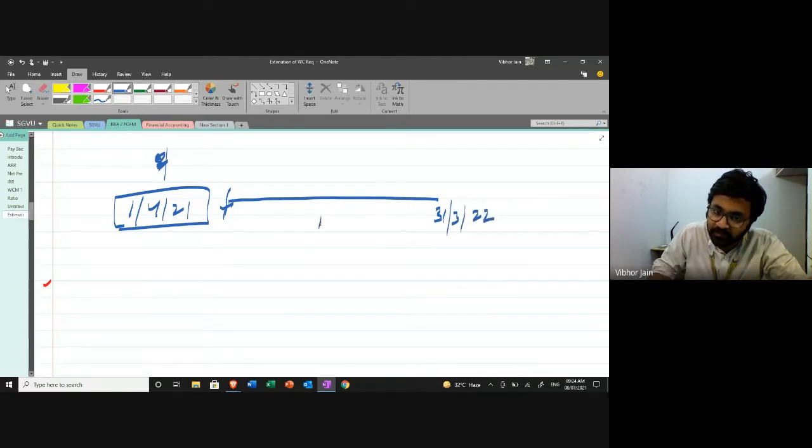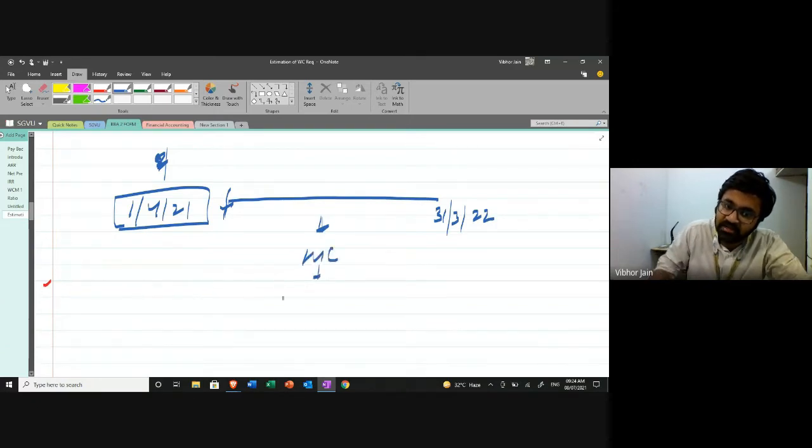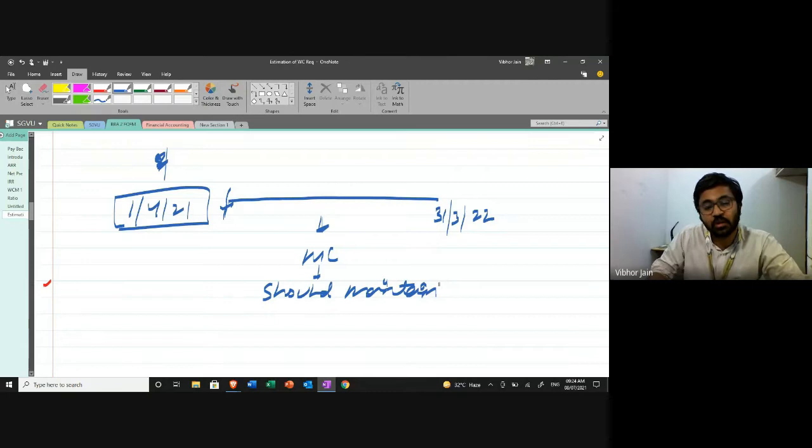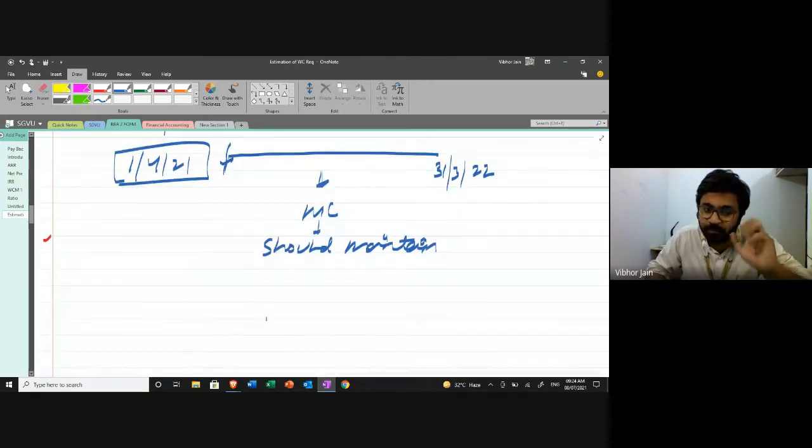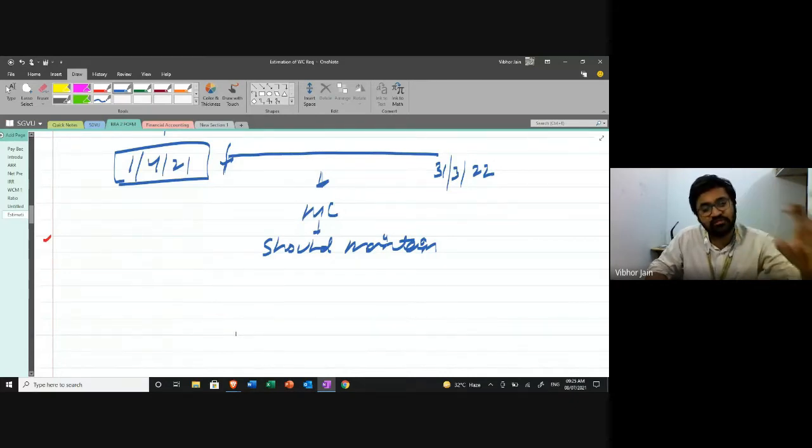For this year, what is the amount of working capital that I should maintain? I'm trying to estimate the working capital requirement of the business. This is what we are going to learn in today's class.